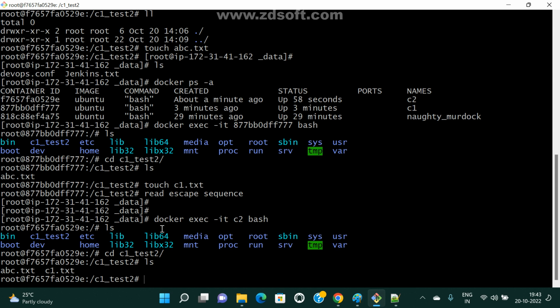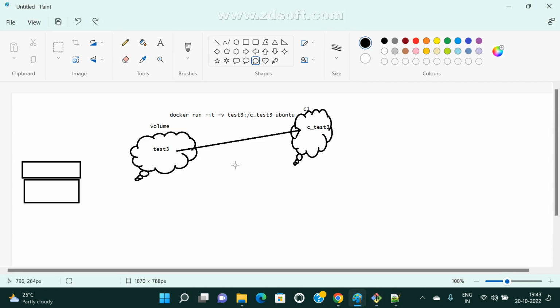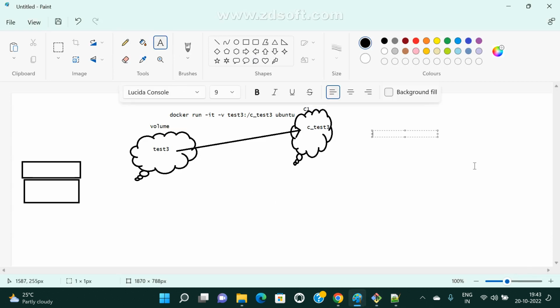Suppose I uninstall Docker software in my machine. So what about my data? What about my volume data and all? We can lose the data, right? Obviously, yes sir. Now clear, right? So the volumes data and all is saved under a particular path. I hope you know, this is under Docker only.